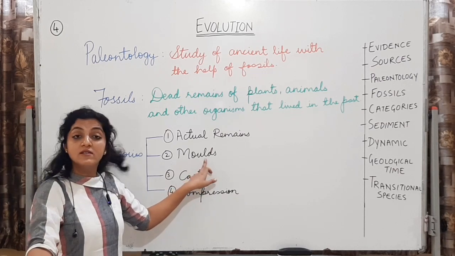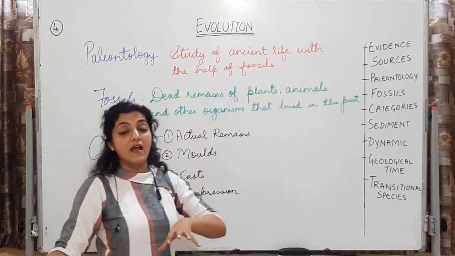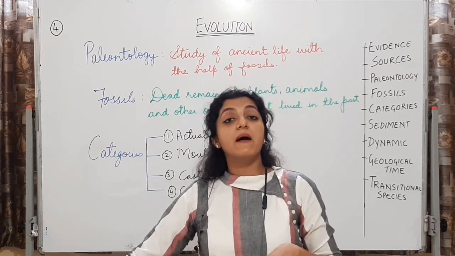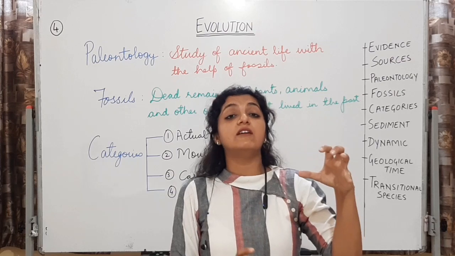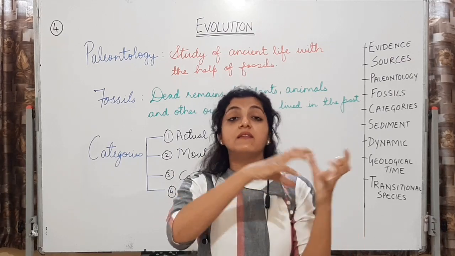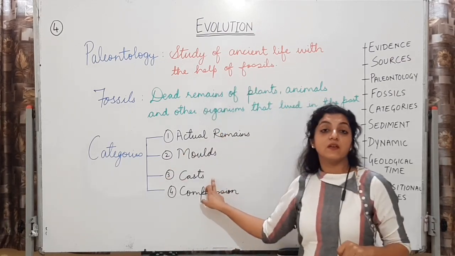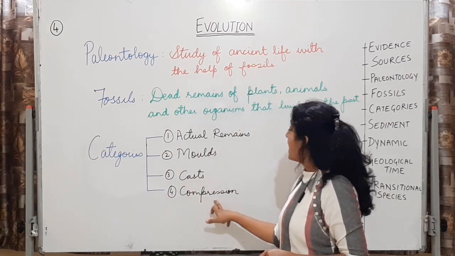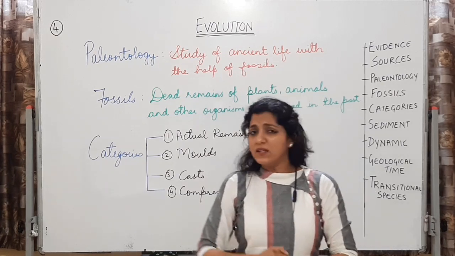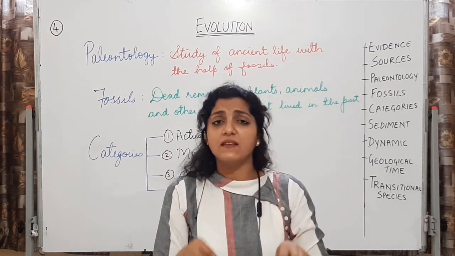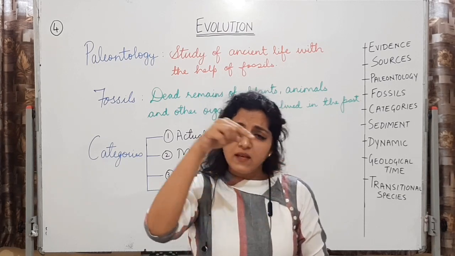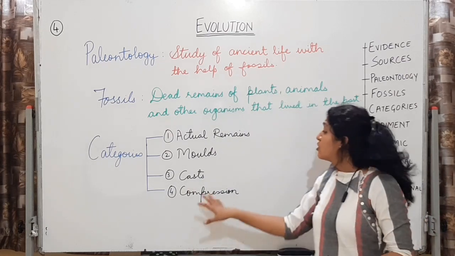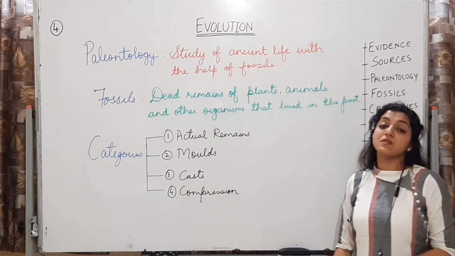ओके, तो ये जो molds हैं वो हमको calcified structure से मिल रहा है जब उसका अंदर का organic matter degrade हो जाता है. अंदर का organic matter degrade हो गया तो it is going to leave a cavity. If you actually fill something in the cavity you are going to get the cast. सो उसमें जो fill up हो जाता है cavity में, that you get as a cast. And compression will be something in which all the internal matter is absent. You can see nothing if you go to collect it, but आपको एक thin carbon film दिखेगी of a certain outline, indicating that this kind of structure was actually present millions of years ago.